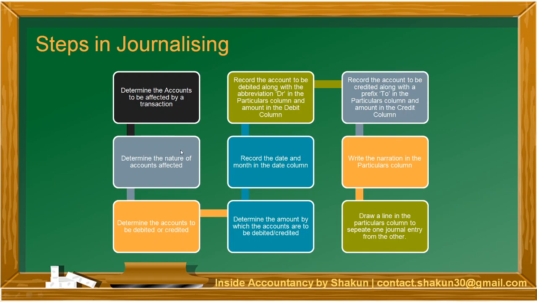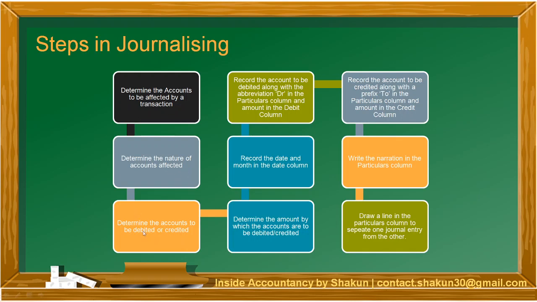Then after you determine the accounts, next you have to determine the nature of the accounts affected. That is, whether the account affected is personal, real or nominal. For example, if I determine the accounts as goods and cash, then I have to determine the nature of the accounts. So goods is a real account and cash is again a real account.